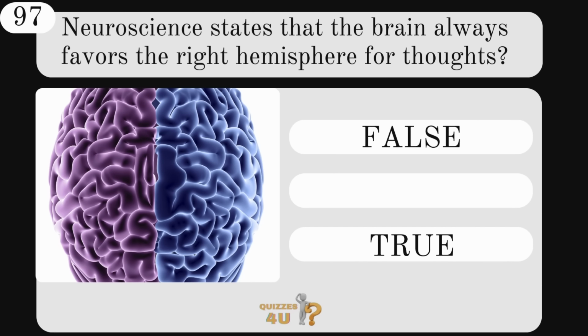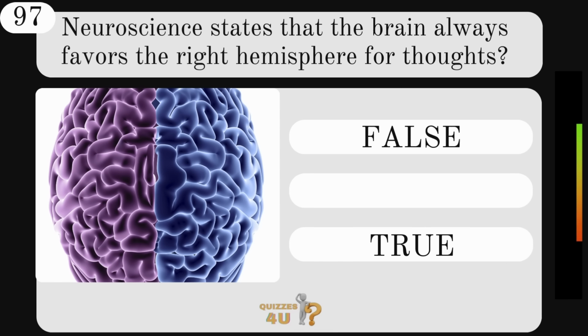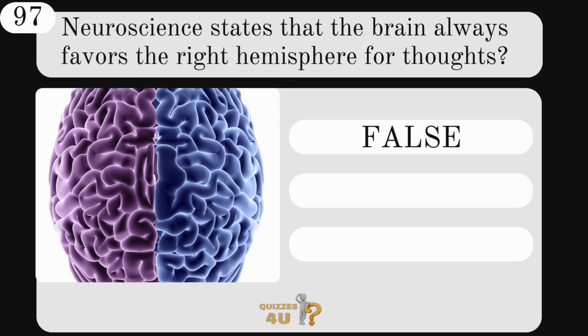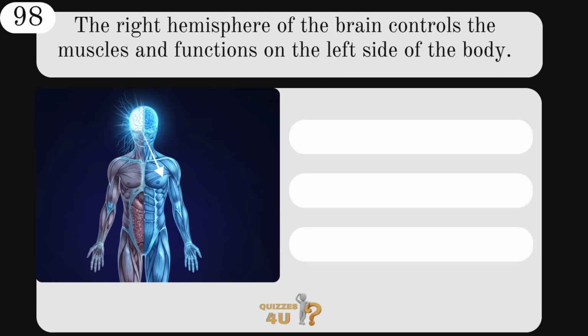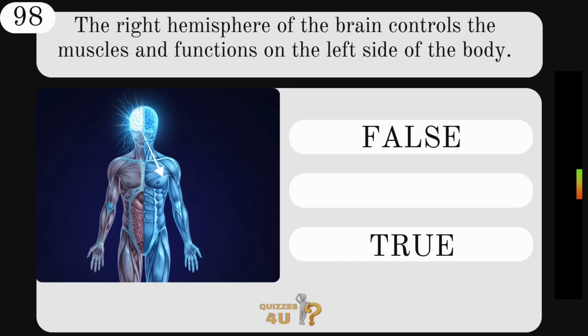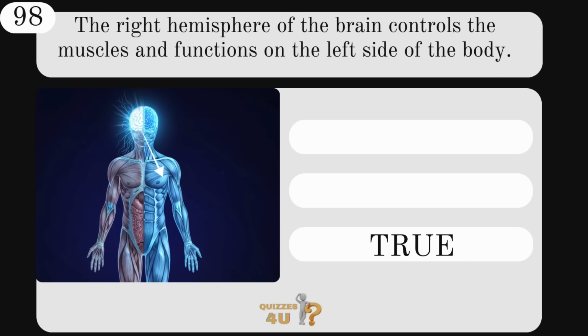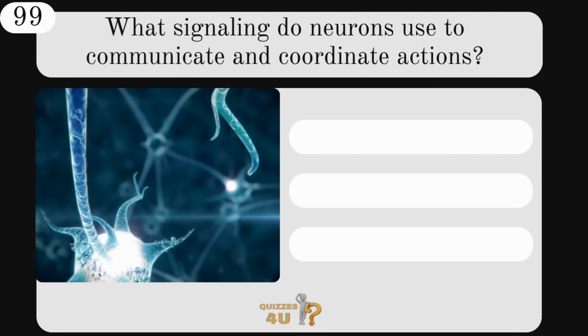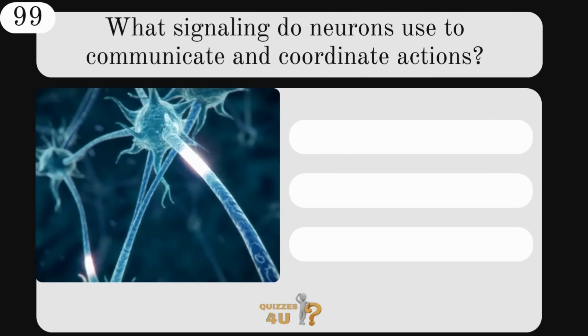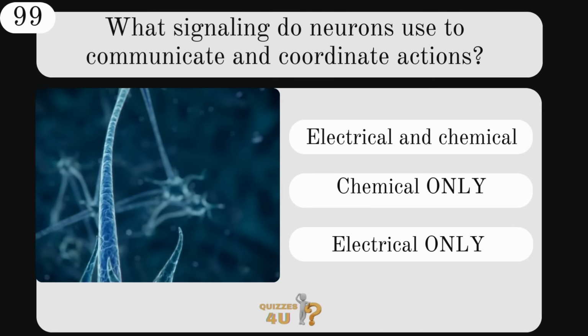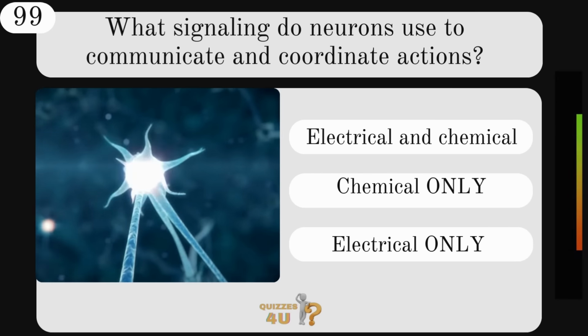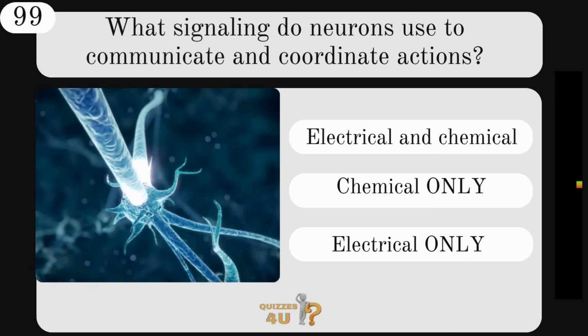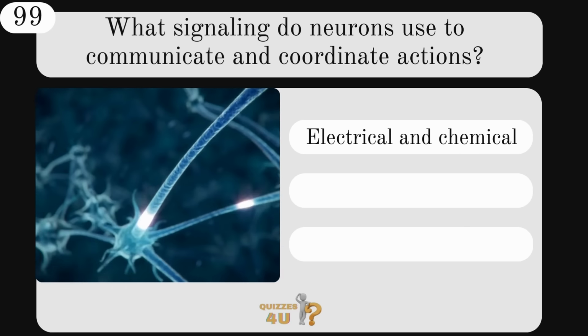Is that false or true? That one is false. The right hemisphere of the brain controls muscles and functions of the left side of the body. Is that false or true? That one is true. What signalling do neurons use to communicate and coordinate actions? Electrical and chemical, chemical only, or electrical only? They use both electrical and chemical.